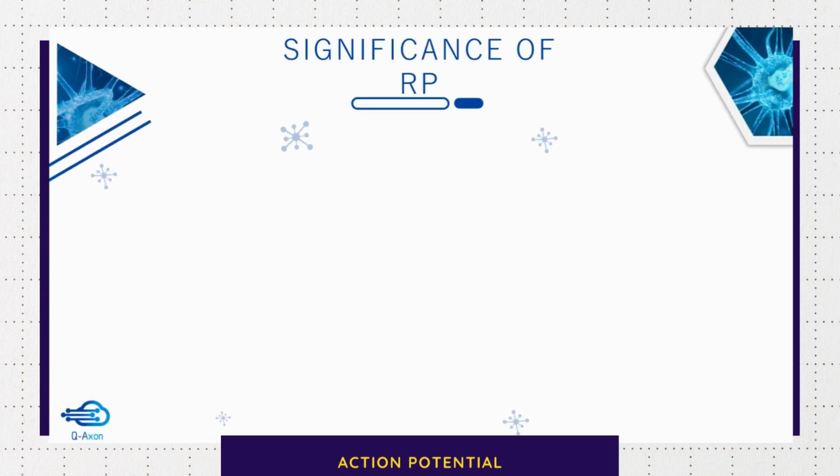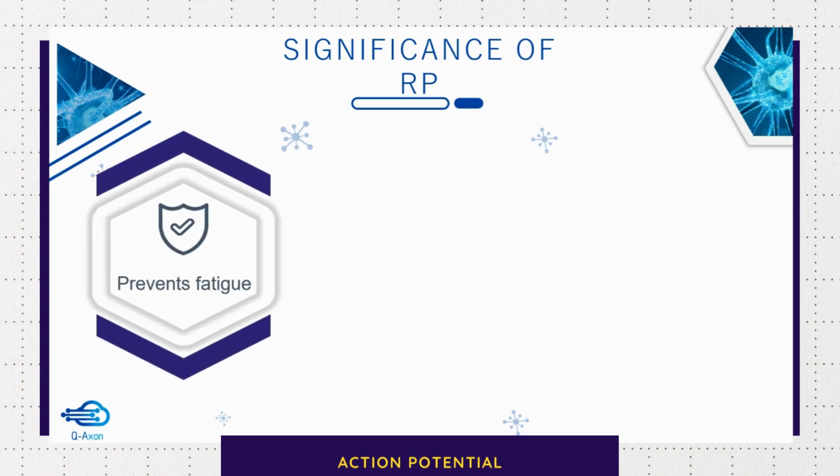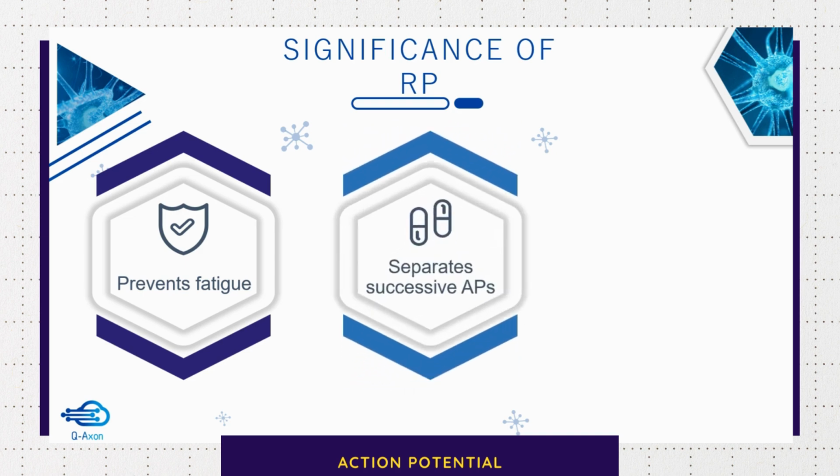Now why is refractory period so important? As we already saw, it prevents fatigue. Apart from that, it also helps in the separation of individual action potentials. To understand this, let me draw a diagram. So this is an action potential.